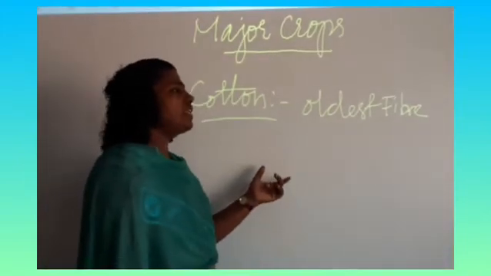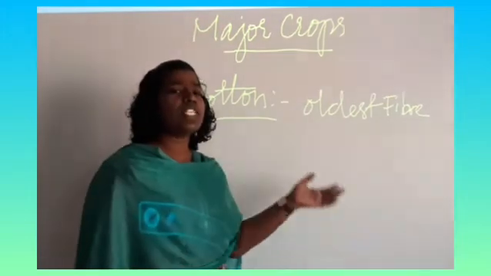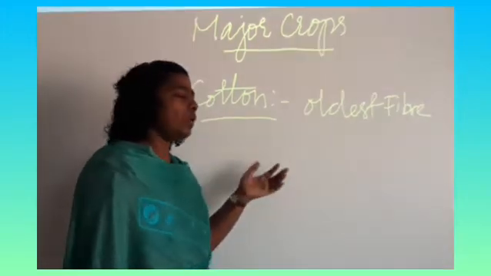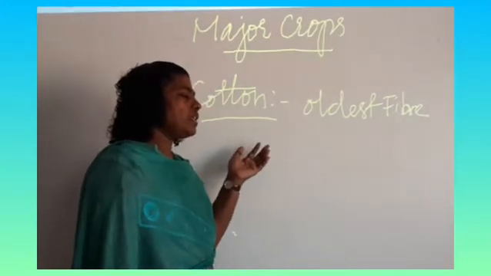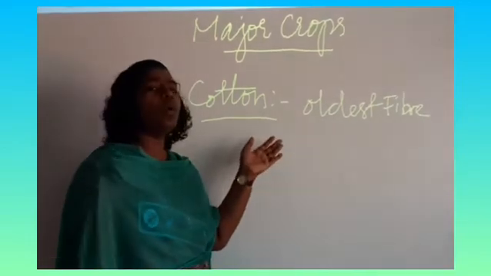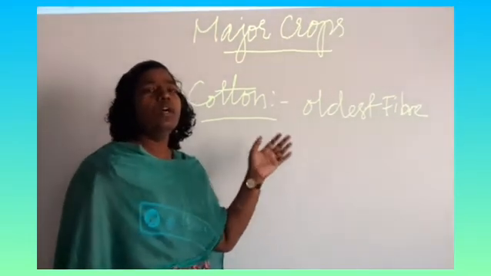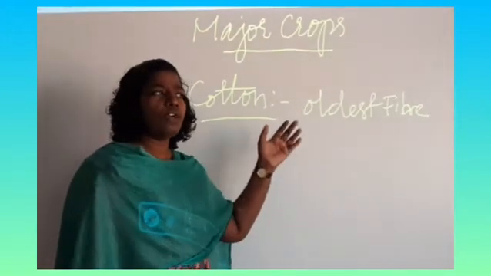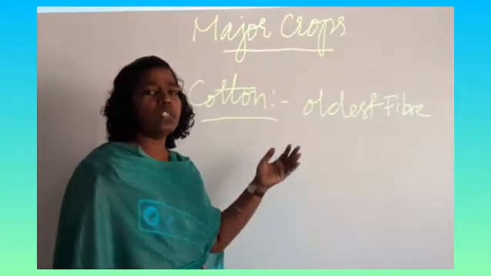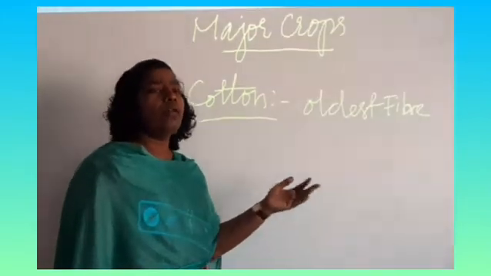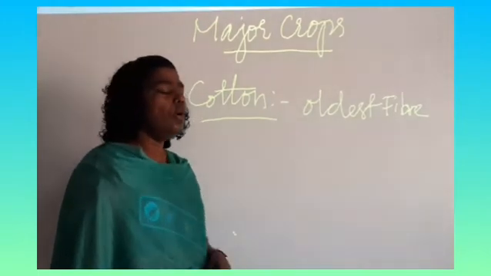Cotton is used for different industrial purposes, for making cloth and for other purposes. Cotton is the oldest fiber, as I told. It was mainly used during the period of the Britishers. From India, the cotton was exported to Lancashire, where there was a cotton mill. From there the Britishers made the finished product and sent it back to India.